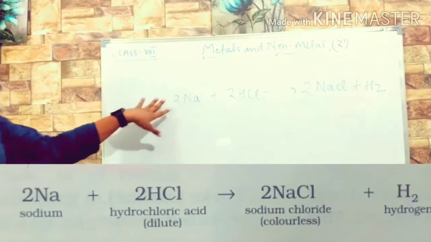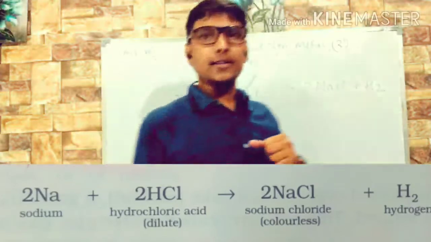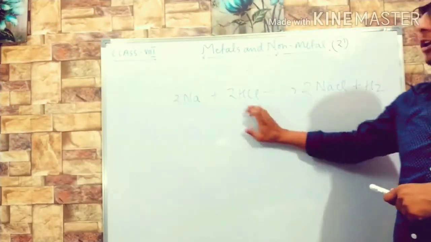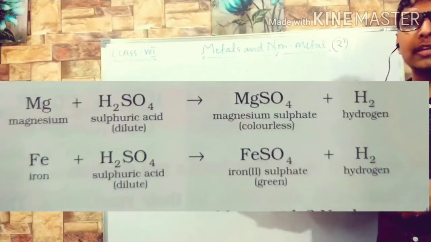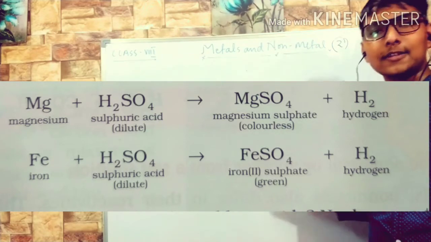You can see the sodium is going to displace the hydrogen from dilute hydrochloric acid. You can see from this side, it is going to displace hydrogen from dilute hydrochloric acid. Same kind of reaction you can see with magnesium reacting with dilute sulfuric acid. It is forming magnesium sulfate, that is MgSO4, plus hydrogen. Same reaction you can see with iron. The iron is displacing the hydrogen from dilute sulfuric acid and forming iron sulfate plus hydrogen.